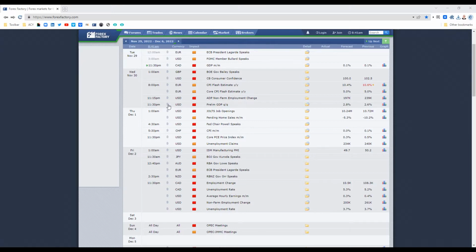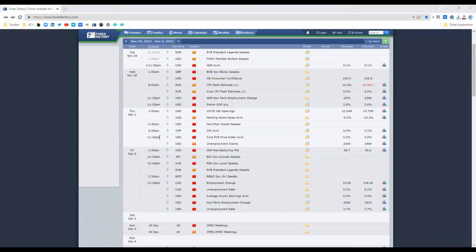Then at 11:30 for the US, we've got prelim GDP. And then moving into Thursday in the morning, 1 AM for the US, we've got the JOLTS job openings. All these times are Queensland time. Into the early morning, 4:30 AM for the US, we've got Fed Chair Powell speaking.